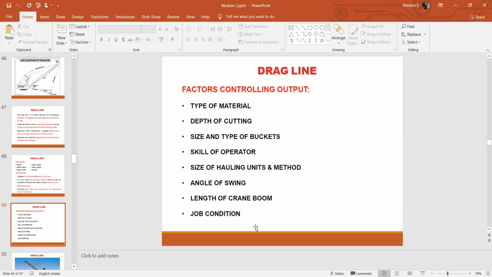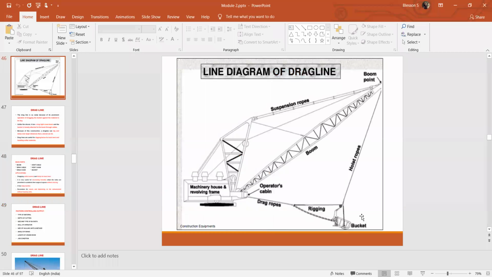So what are the factors controlling the output of a dragline? What are the factors which affect the output of a dragline? The type of material we are using, the depth of cutting, how much deep we have to cut or excavate the material, and the size and type of bucket we are using. Normally, when we talk about draglines, the bucket size can be varied. We can change the bucket.